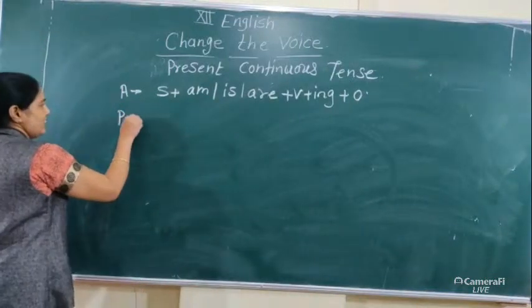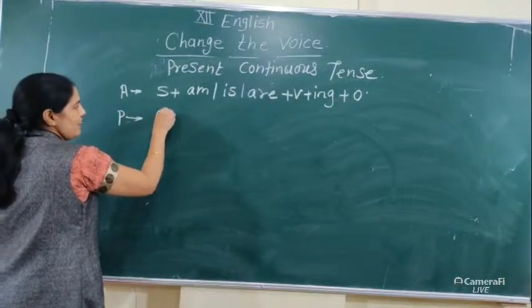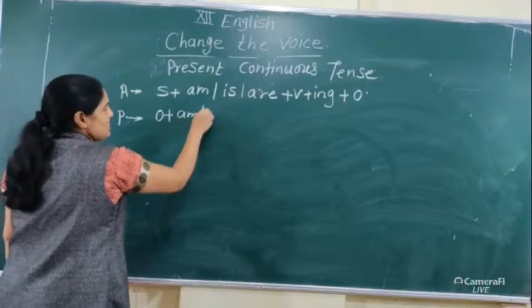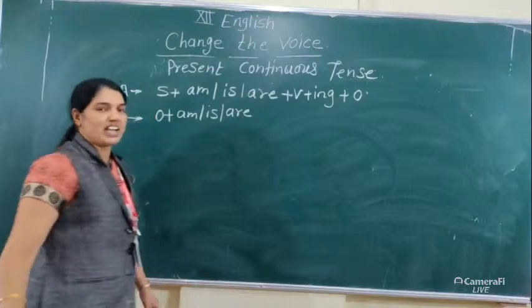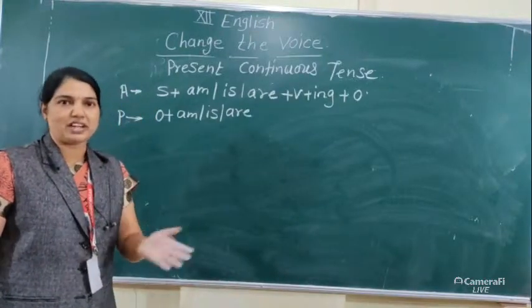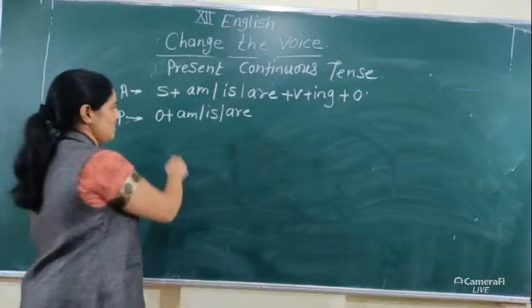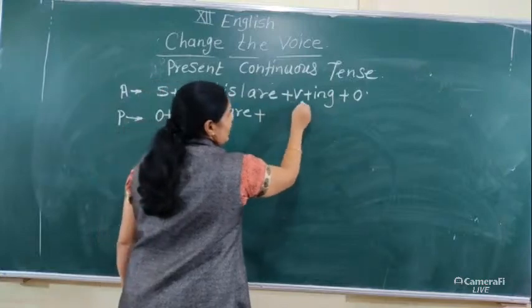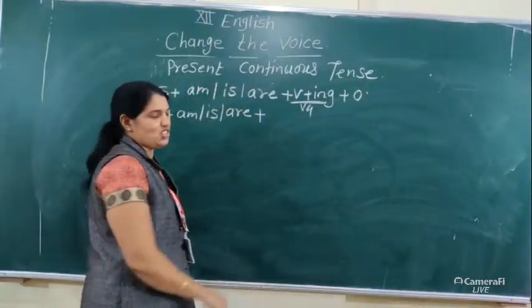At the time of converting it into passive, object comes into the place of subject, then the same to be form we use here. It's very important: at the time of converting active into passive or passive into active, there is no change in the tense of the sentence. Object plus am, is, are plus V4 form, verb ing.